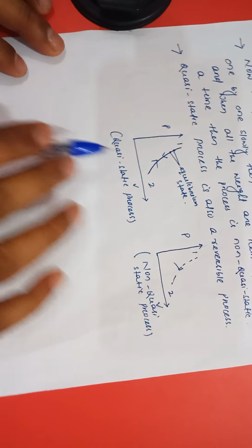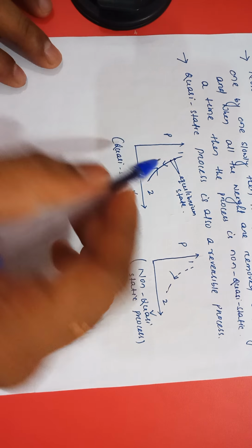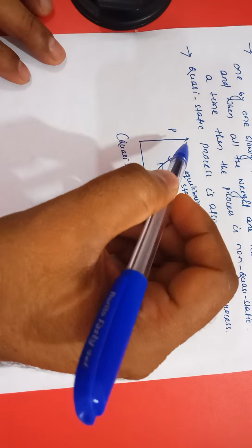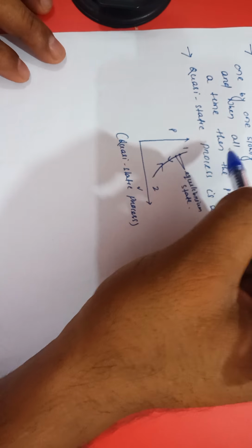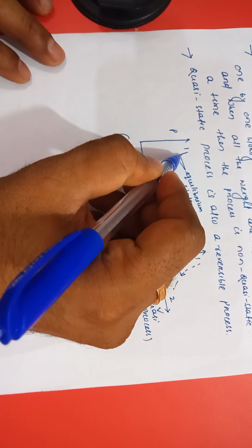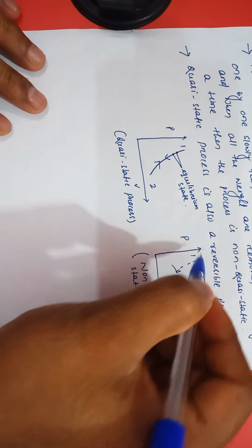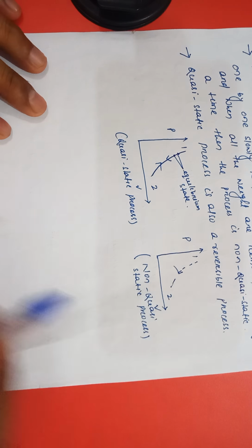Now it is the PV diagram. For the quasi-static process 1 to 2, both forward and backward direction, because 1 to 2 is a process, then 2 to 1 is also a process. Every state is an equilibrium state. If it is a non-quasi-static process, then this is the PV diagram. Thank you.